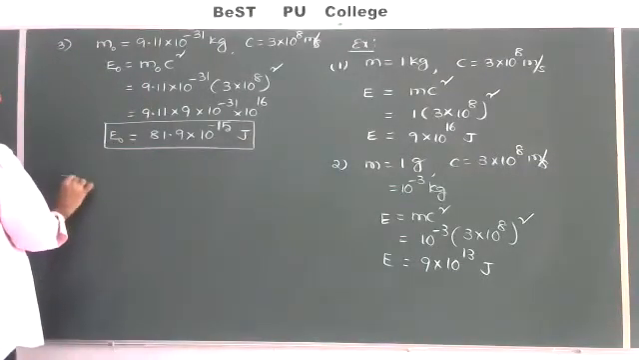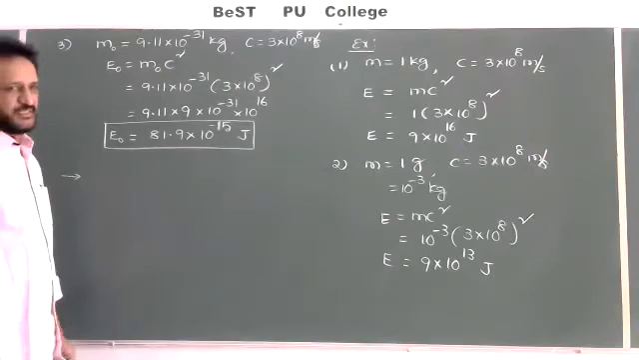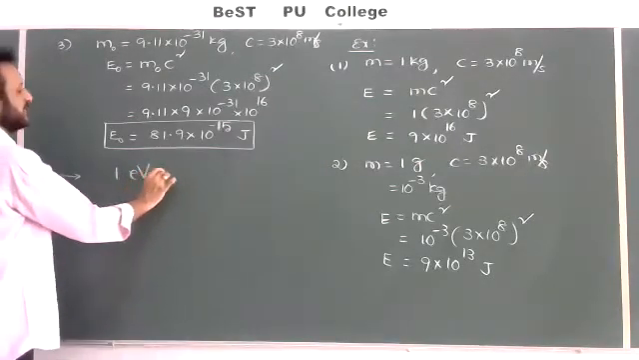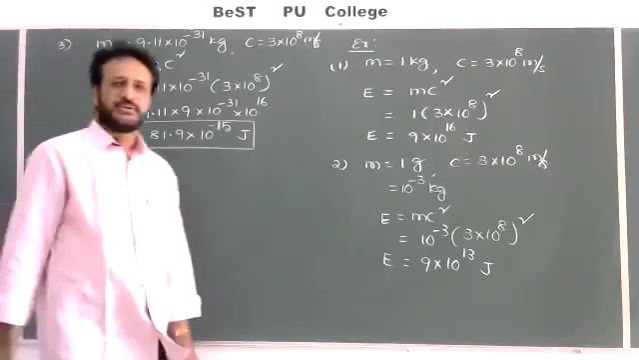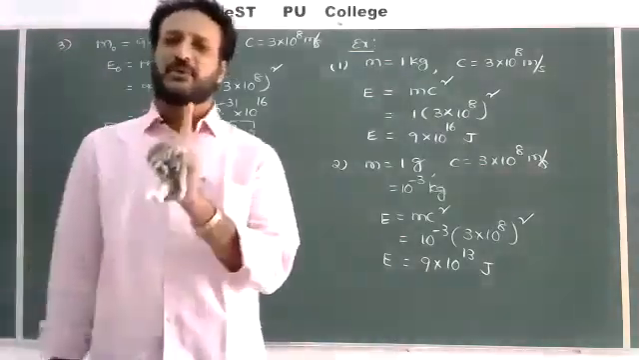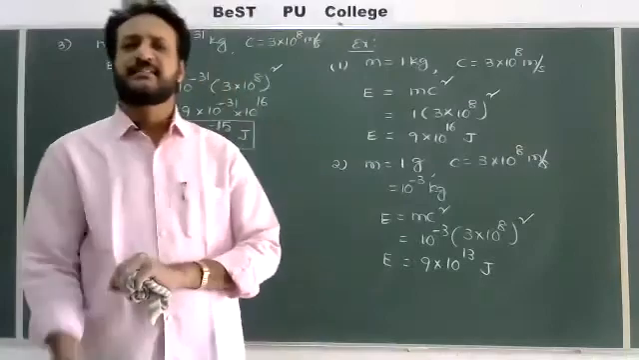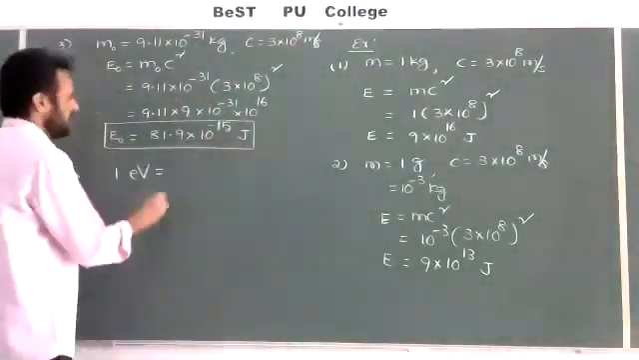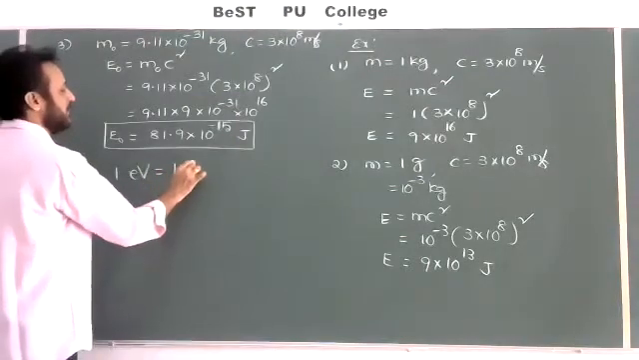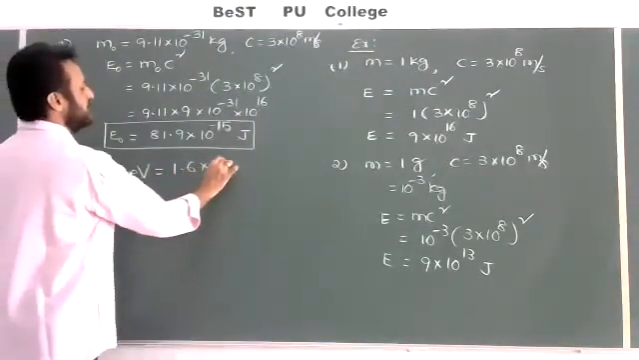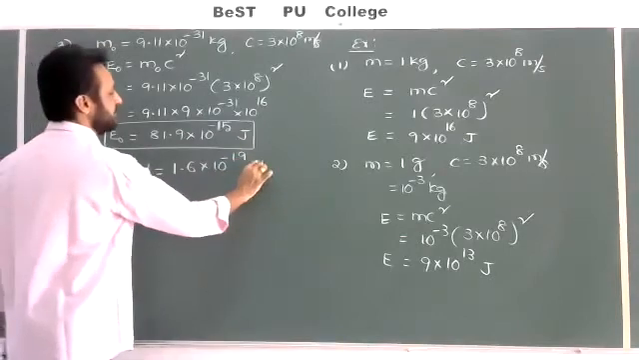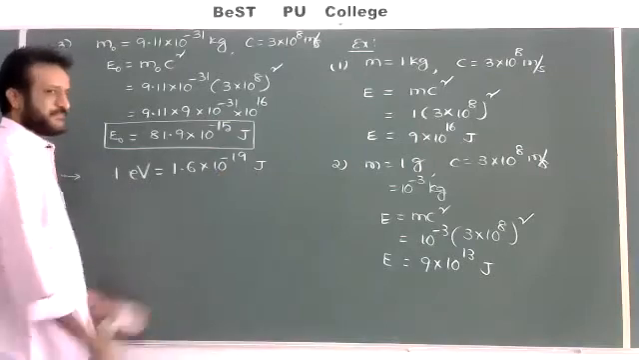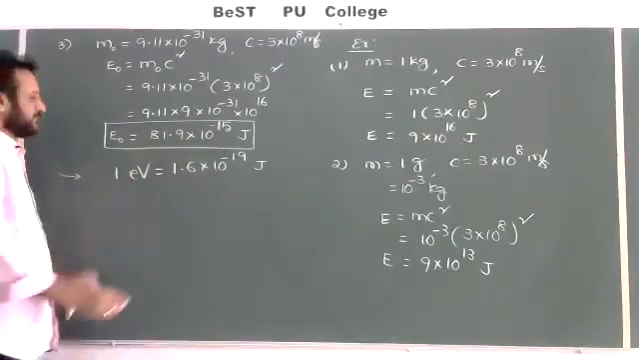I'll convert this value into electron volt. So what is an electron volt? Whenever an electron is moving through a potential difference of 1 volt, the kinetic energy gained or lost by the electron is called an electron volt. So 1 electron volt is equal to 1.6 into 10 to the power of minus 19 joule. Then I'll convert this value.